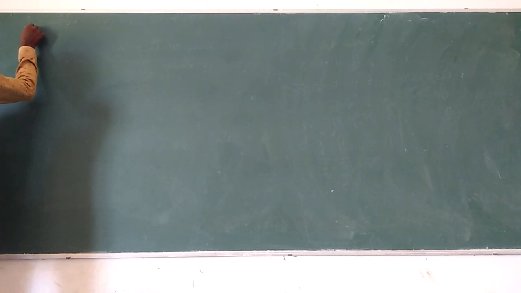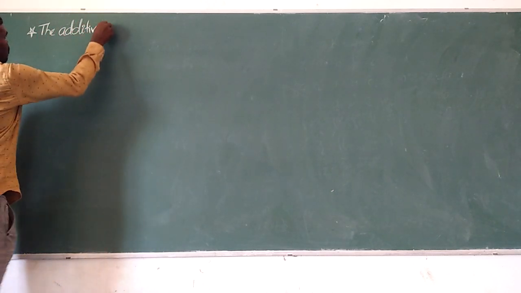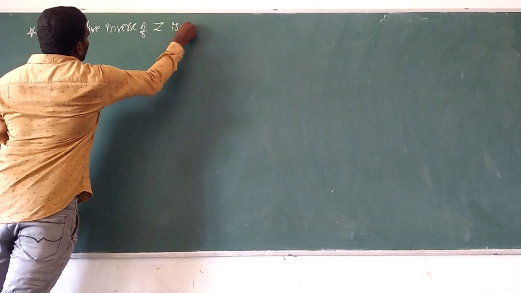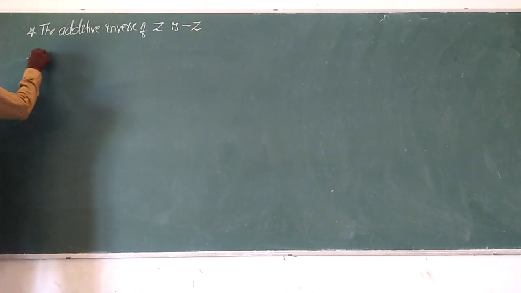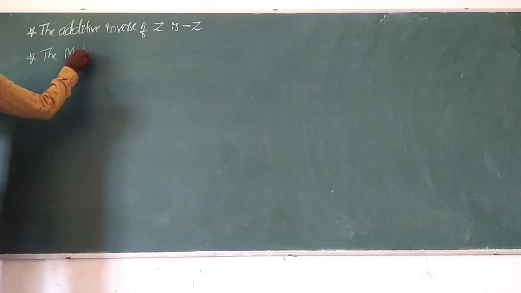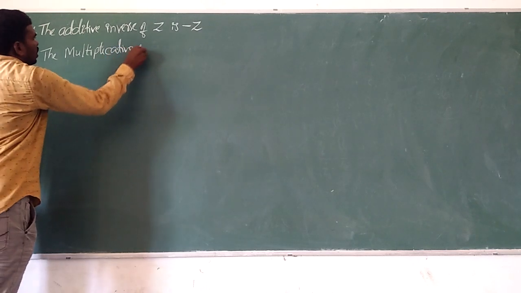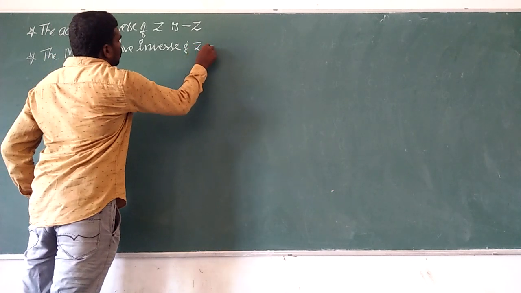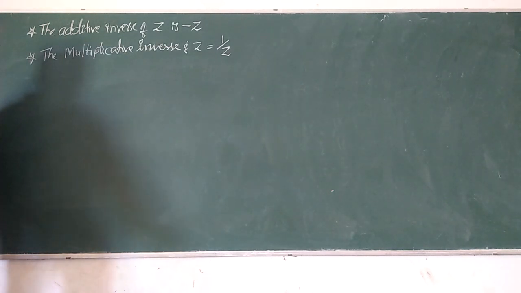That is, first point, the additive inverse of z is minus z. Next, the multiplicative inverse of z is equal to 1 by z. Multiplicative inverse of z equals 1 by z.